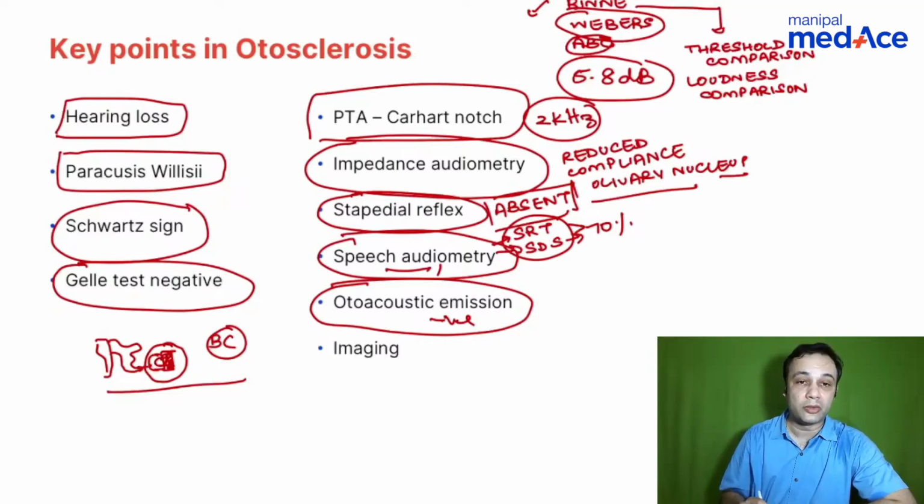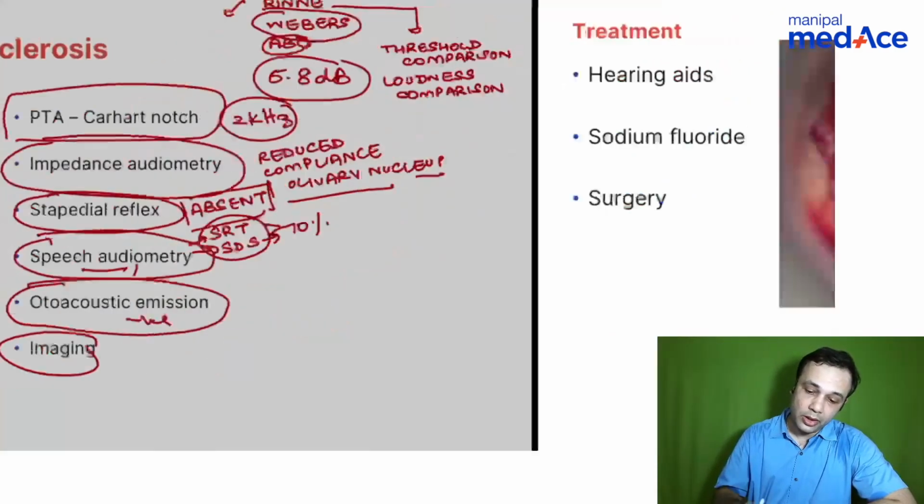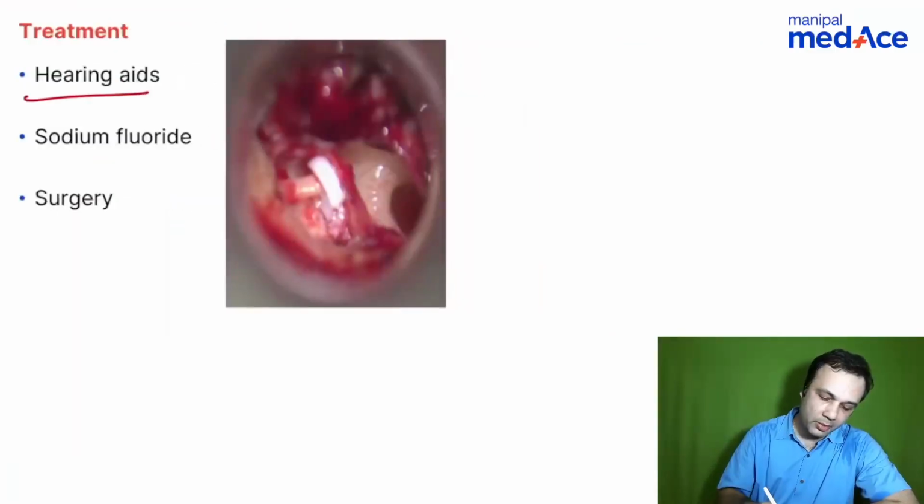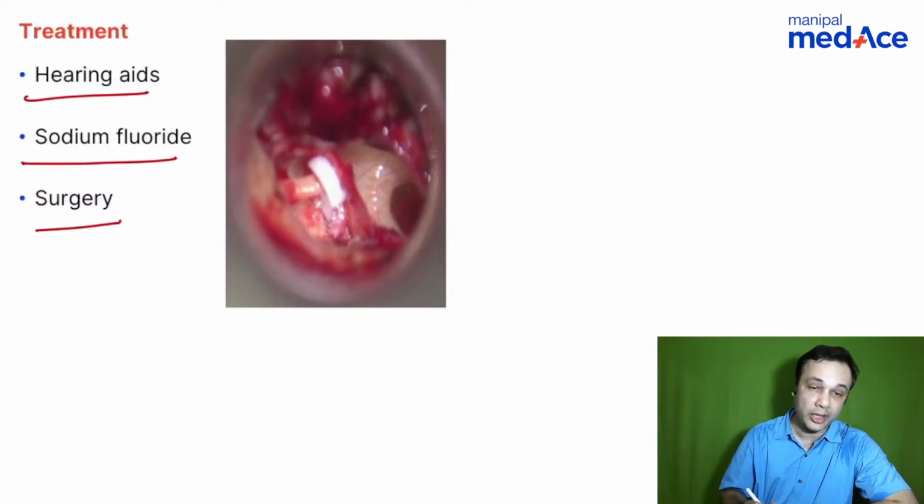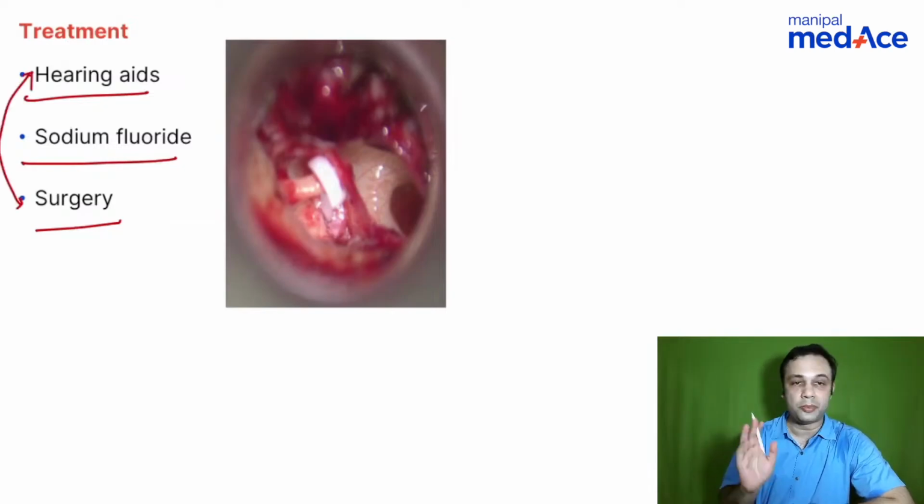It is negative in case of otosclerosis. And imaging can be done to find out the thickness of the footplate in cases of otosclerosis. So when you talk about treatment, you have three important treatment modalities, that is hearing aid, sodium fluoride, and surgery. Here, these three options should be given to the patients, especially if the patient is not in the active phase. You can give hearing aids and surgery as two options.